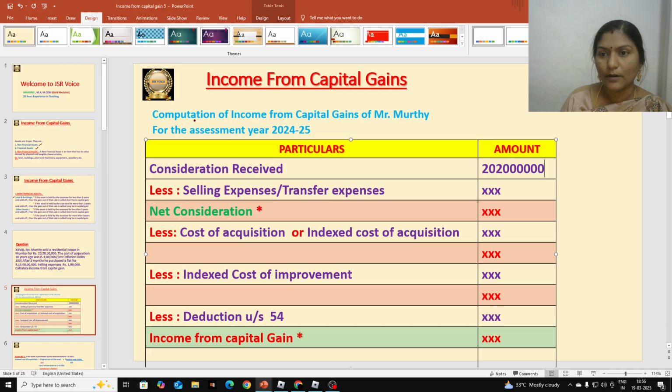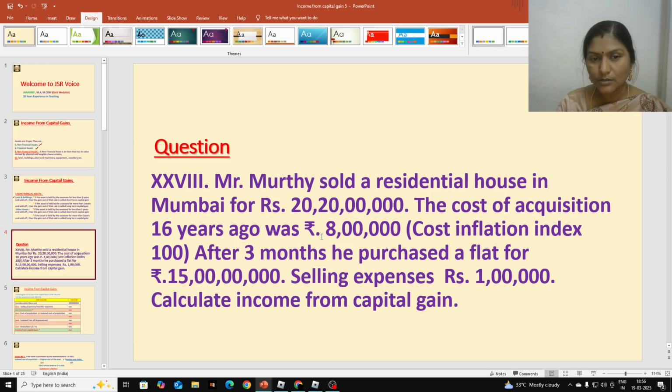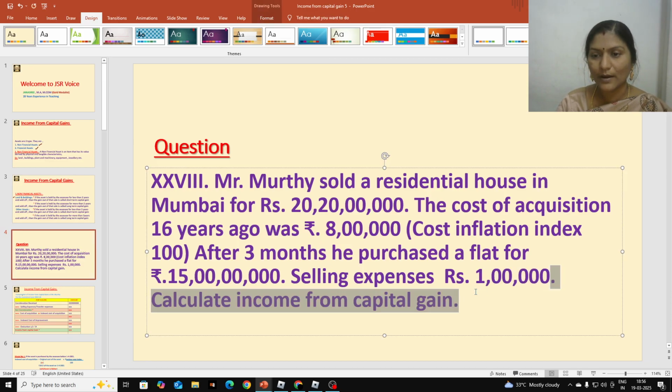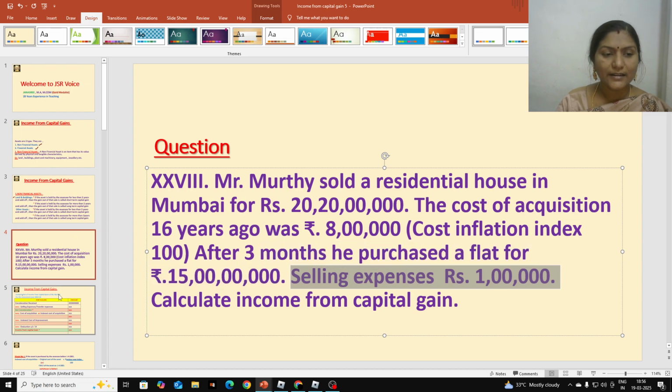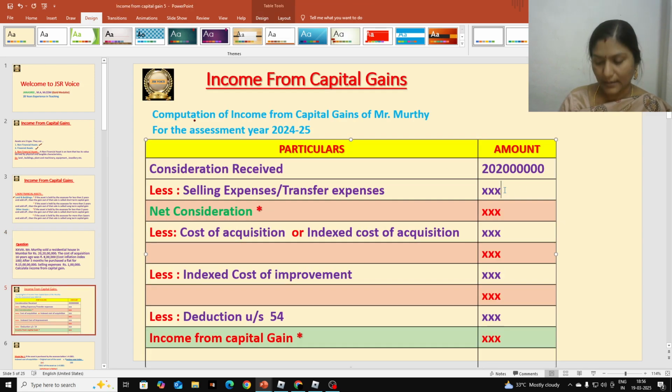Okay, we recorded that 20 crores 20 lakhs. Next is less selling expenses or transfer expenses. We have to deduct selling expenses here. Selling expenses are also available in the question, that is 1 lakh. Okay, selling expenses are 1 lakh. Let us go and record 1 lakh.